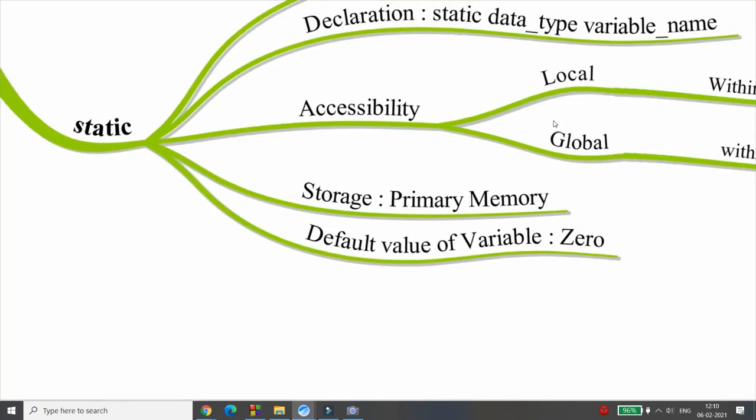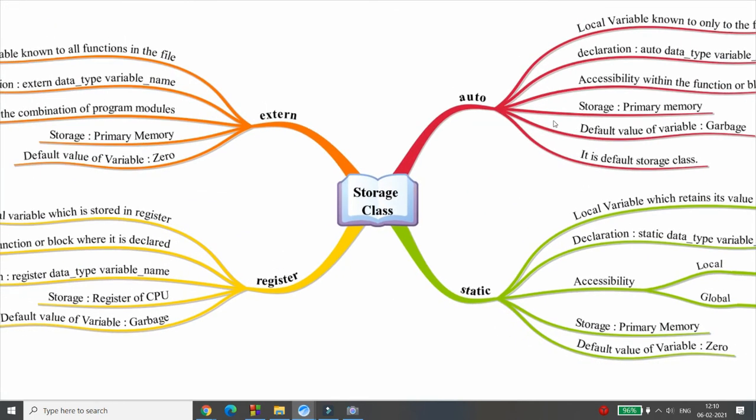Right? So we discussed the 4 storage classes over here. And if you look carefully, then auto has the default value, that is garbage. Extern has the default value, that is 0. Register has the default value, that is garbage. Static has the default value, that is 0.